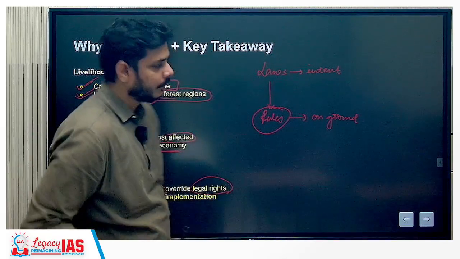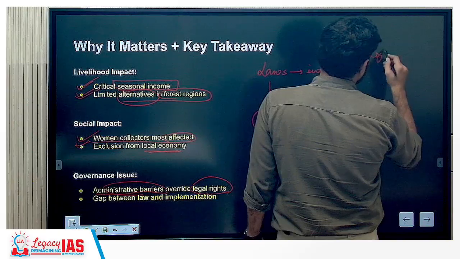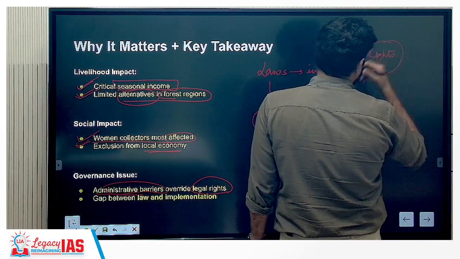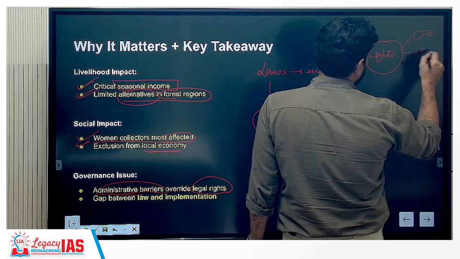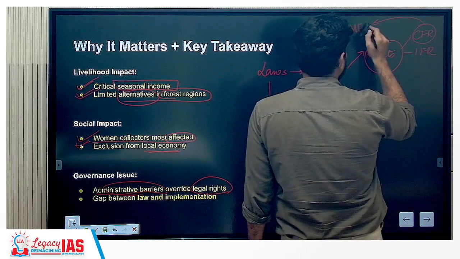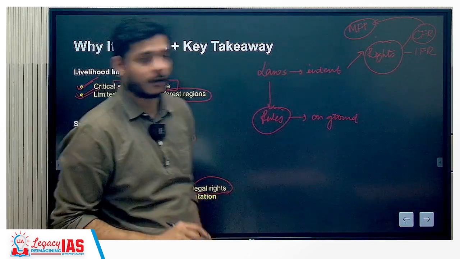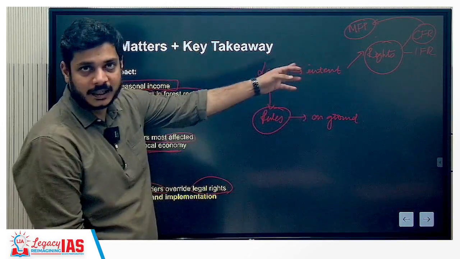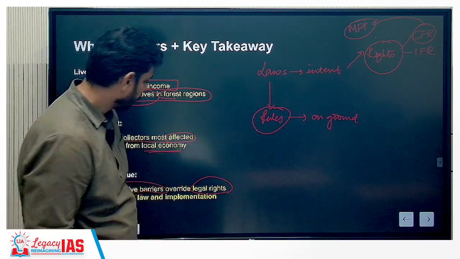The intent is that the tribal communities and the forest dwellers should have rights. These rights are community forest rights and individual forest rights. Community forest rights will include the collection, use, control and selling of minor forest produce. This was intended to be given, but the rules on the ground are something else.